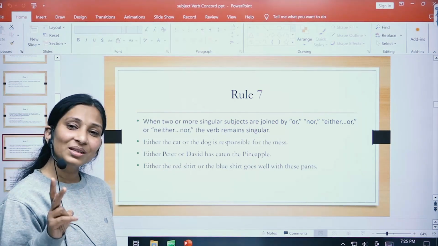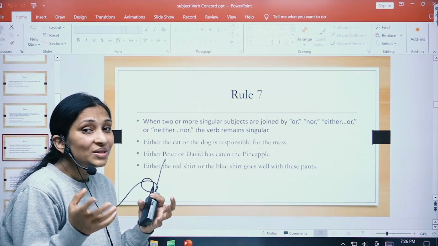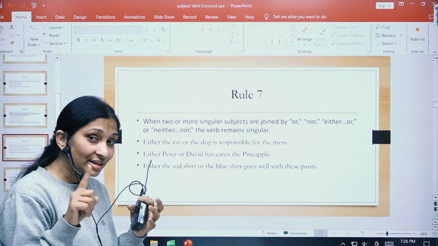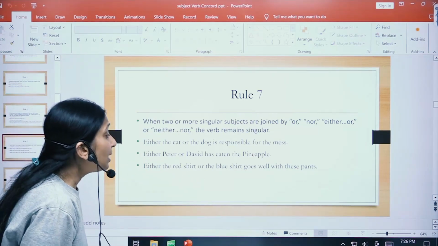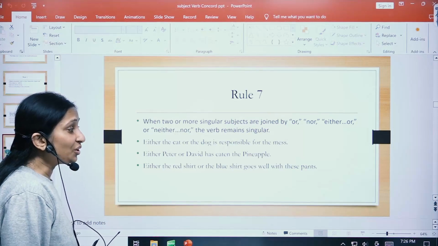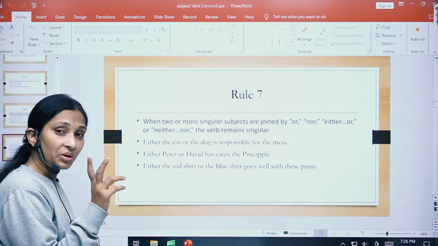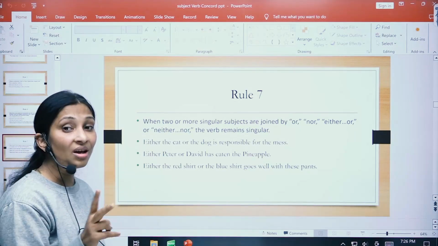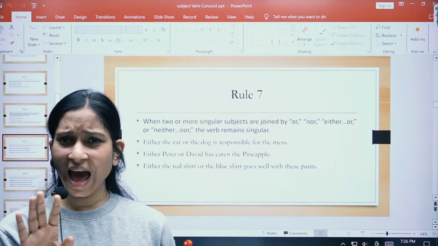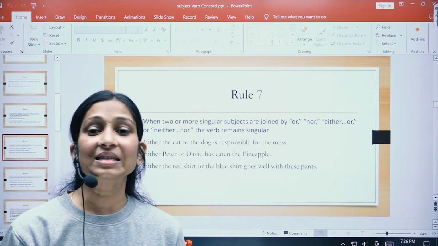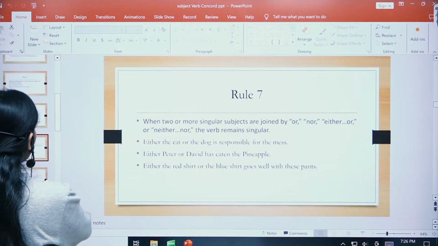So here both the subjects are singular and if we are joining both the subjects by not using and but using or instead, right? So in that case the singular verb will come. Either the red shirt or the blue shirt goes well with these hands, right? So here both the subjects are singular and they are joined using the conjunction or, right? So when we are using the conjunction or and not and, then in that case the verb will be singular. All right.